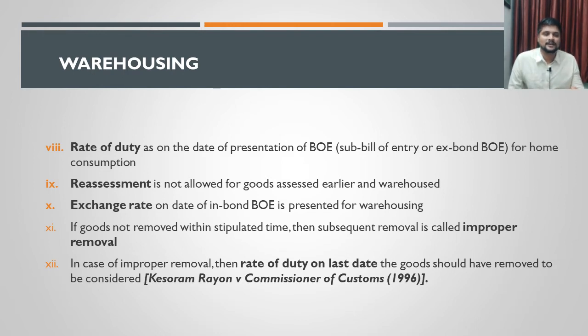In case of improper clearance, the relevant date for determining the rate of duty is the last day of that 1 year. This is provided by the court decision in the case of Kesoram Rayon, Assessee versus Commissioner of Customs, decided in the year 1996. This stand was taken by the court decision.